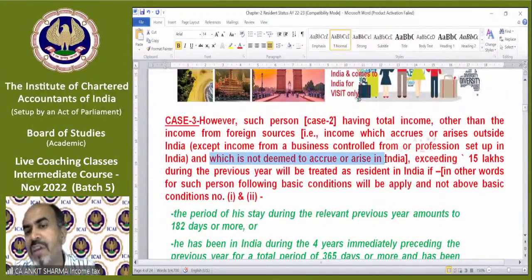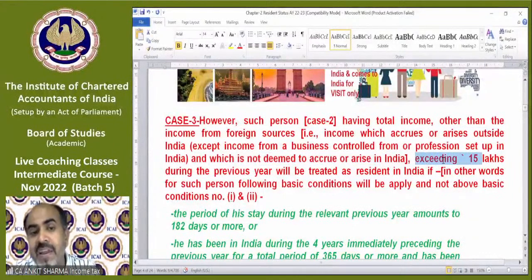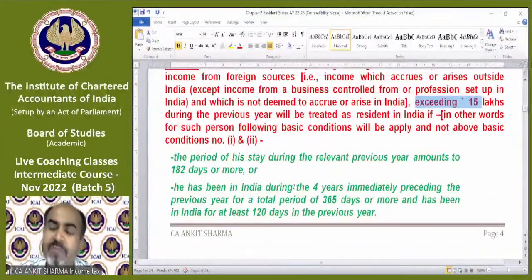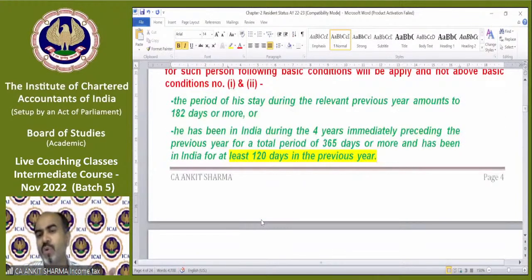So in short, if that person has income arising from India exceeding 15 lakh during the previous year, that person will be treated as resident if any of the basic conditions has been fulfilled, that is 182 days or more, or in the last 4 years 365 days and in the current year 120 days. So that 60 has been replaced by 120. All other provisions of both conditions are the same.